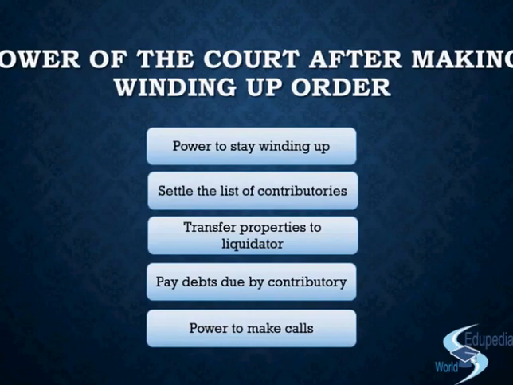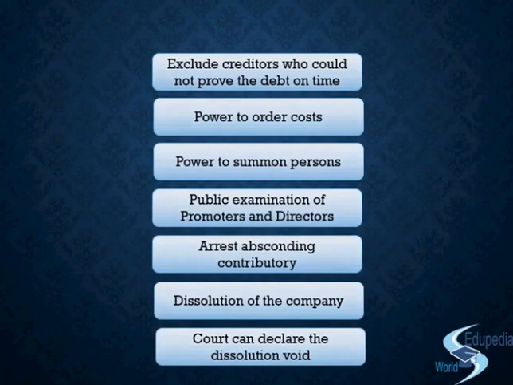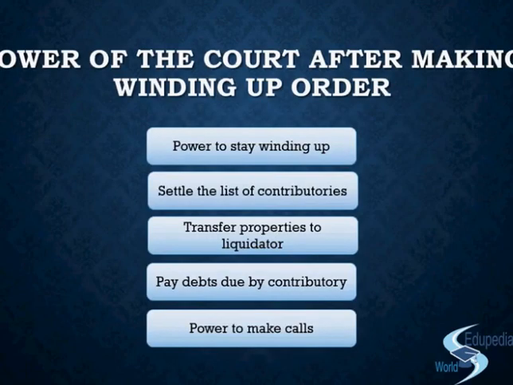So these are basically the powers of the court. If we go back, we have 5 powers over here and 7 powers over here. There are a total of 12 powers of the court. So before winding up this lecture, let us just go through what the powers of the court are. First of all, the court has the power to stay the winding up, and that will be done when an application is received by the court.